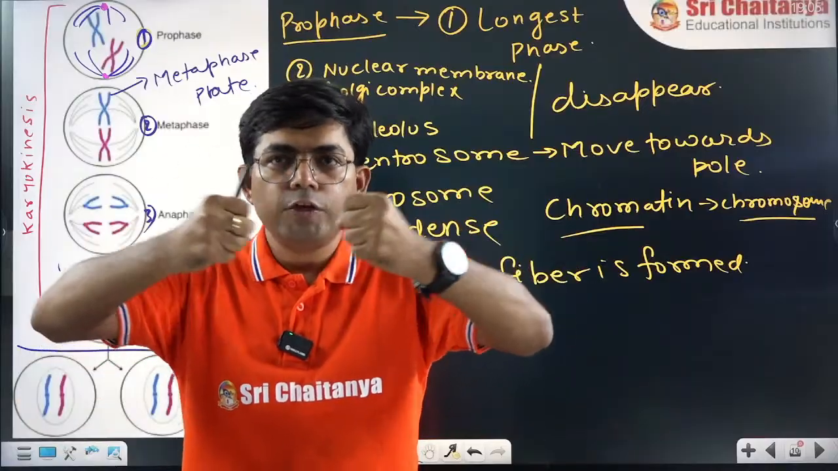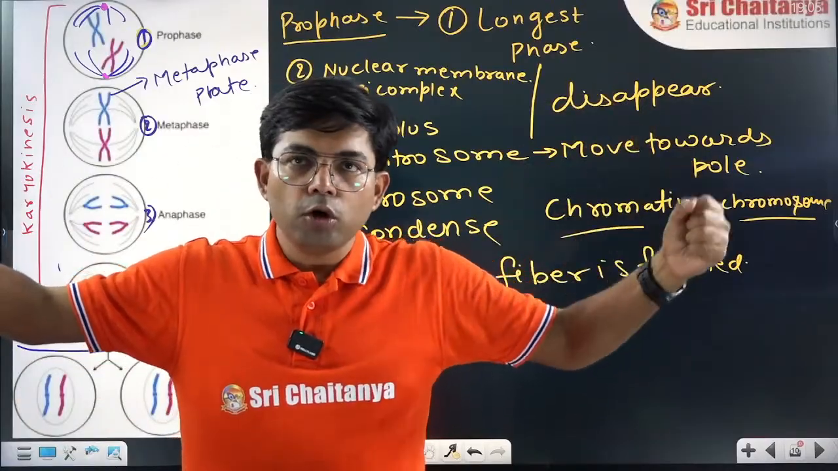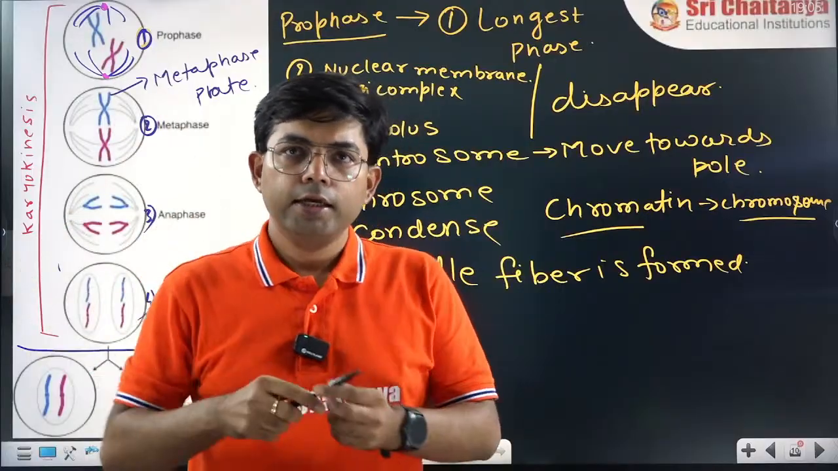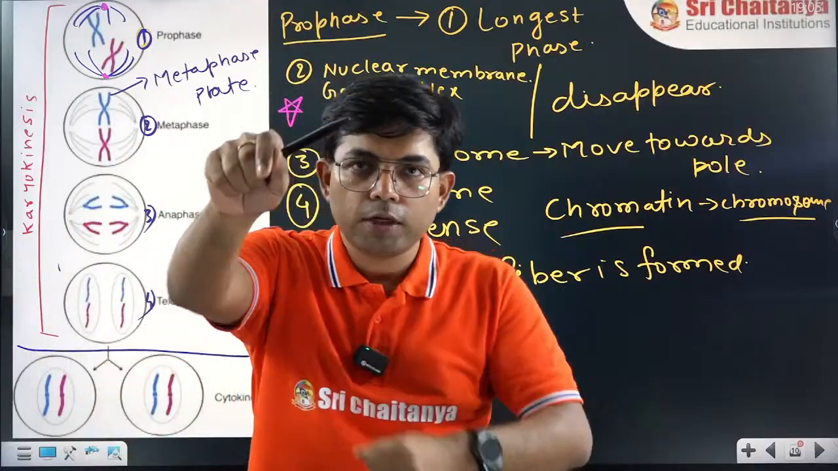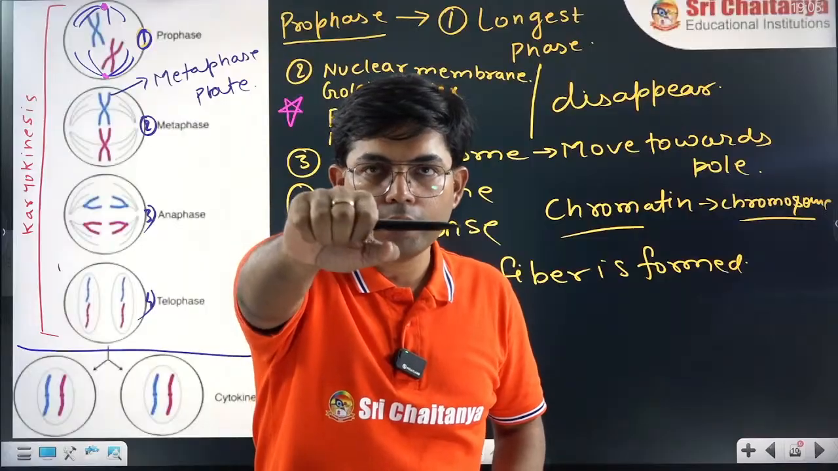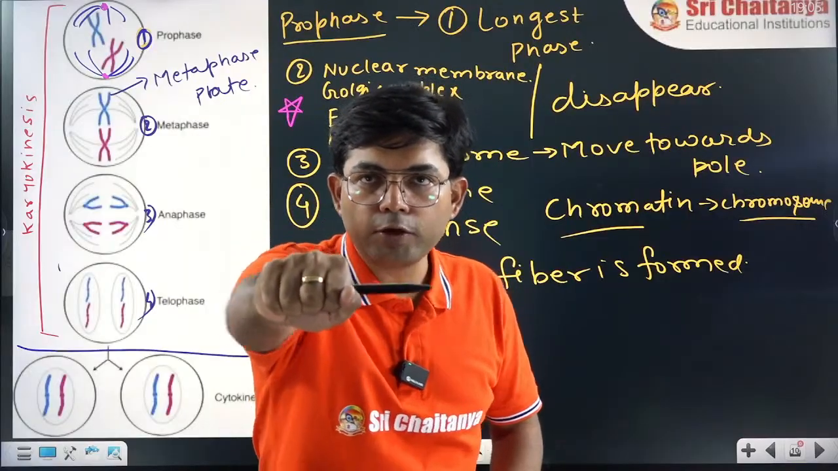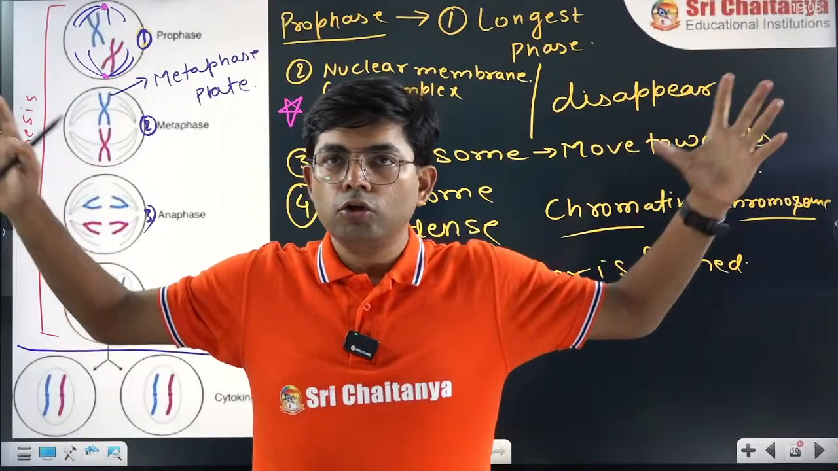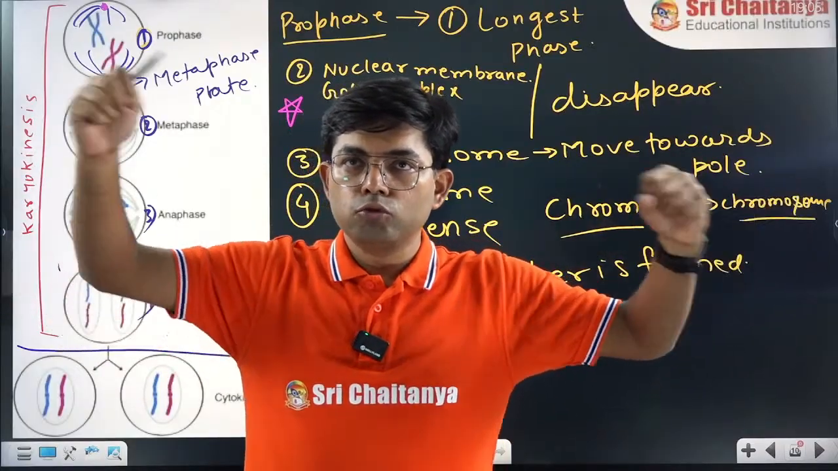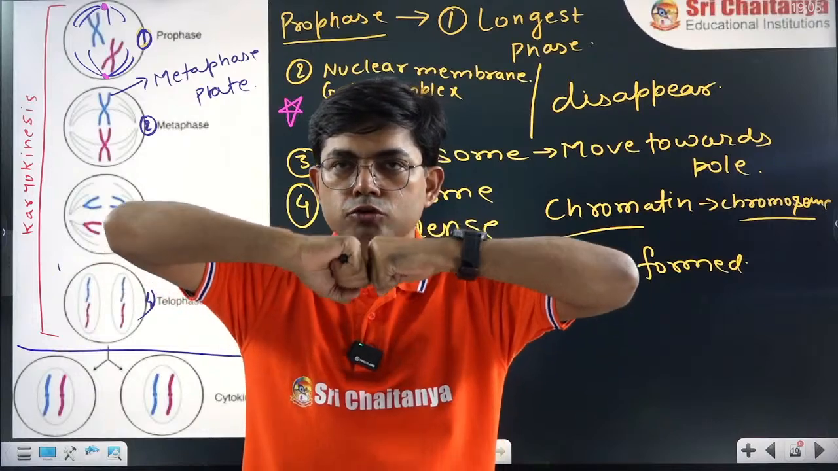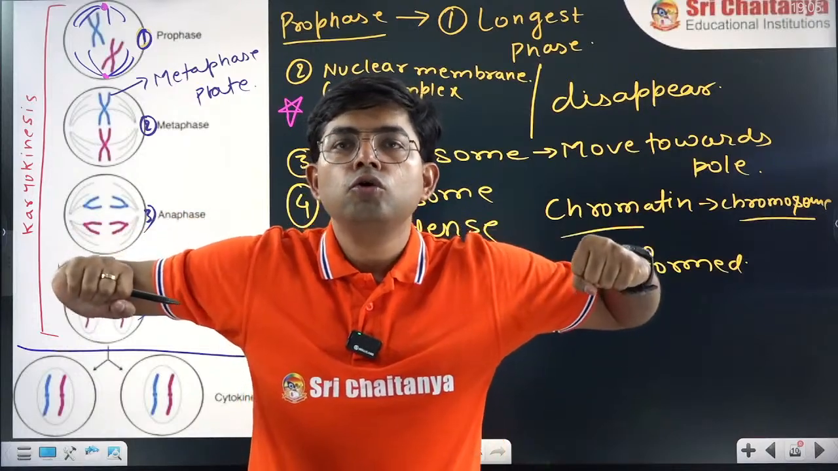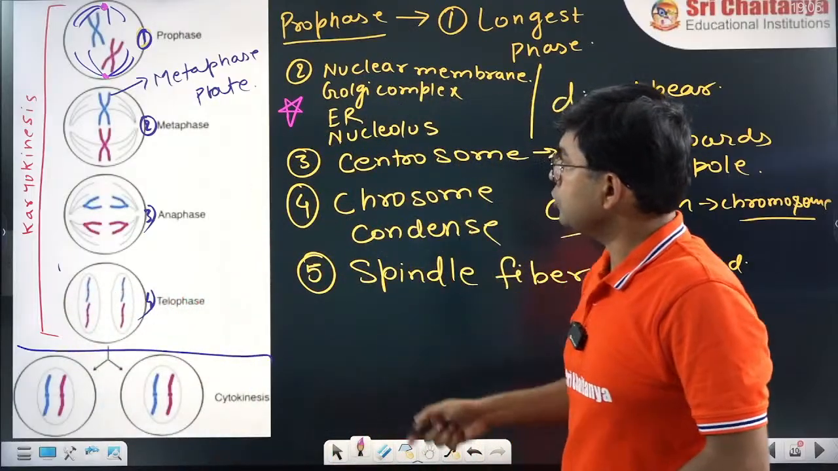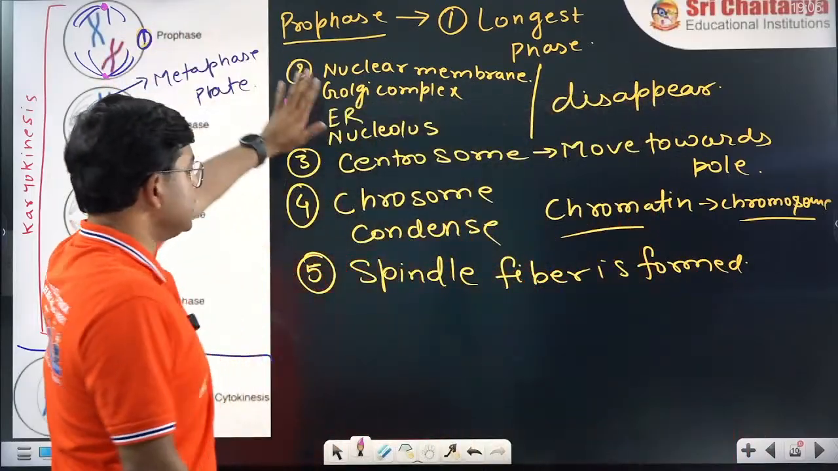Now, for division, you need two poles, and the spindle fiber is like a thread. It is the thread through which you will bind to the chromosome, and it will pull on one side and on the other side. Understood? Two poles, through the thread, will bind with the chromosome and pull it in two opposite directions. Clear? So here it will happen.